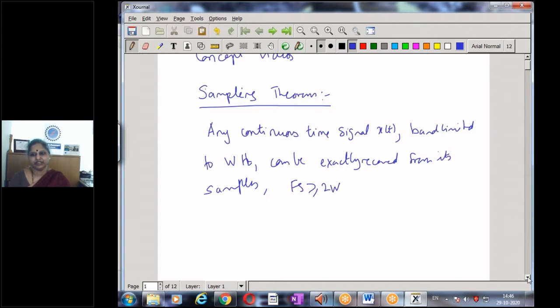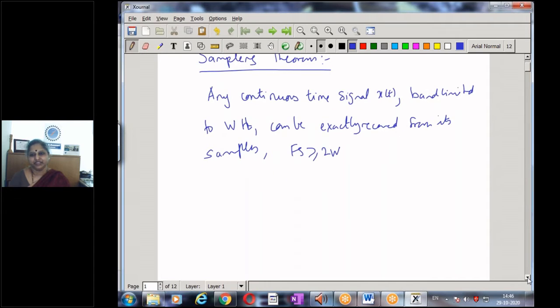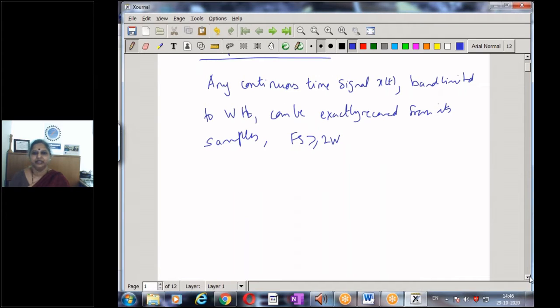So that is, if I have a continuous time signal and if I try to sample it, I can get back my original signal exactly from the sampled signal.